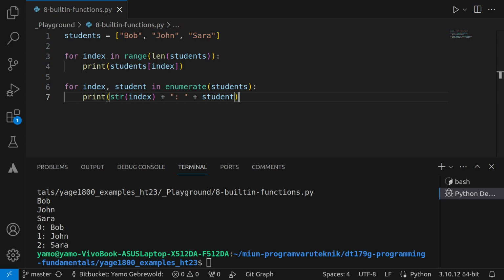Another really common use case is that you might want to filter out values from a list, right? So let's say I have a list of numbers. Okay, so I'll just call them numbers for lack of a better name. So I'll just say 2, 5, 8, 11, 15. Okay, and I want to filter out all the values that are less than 10. Okay. So how would I do this?